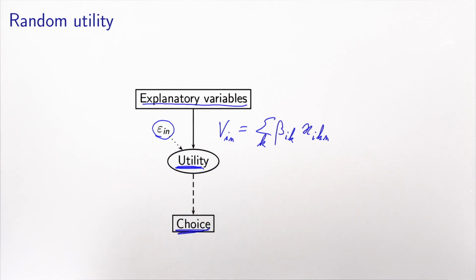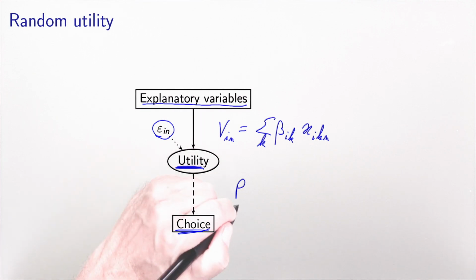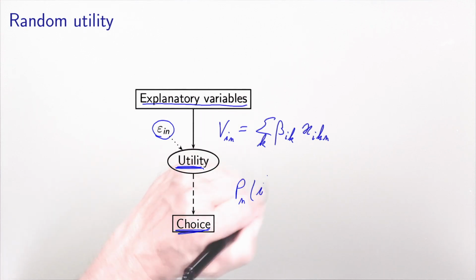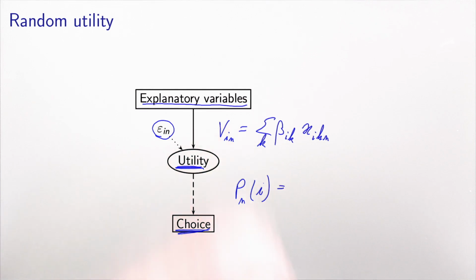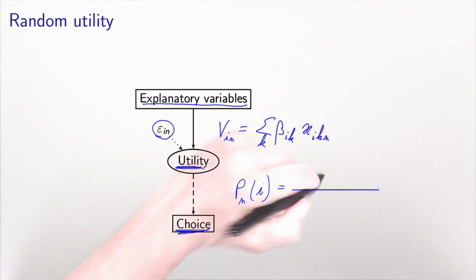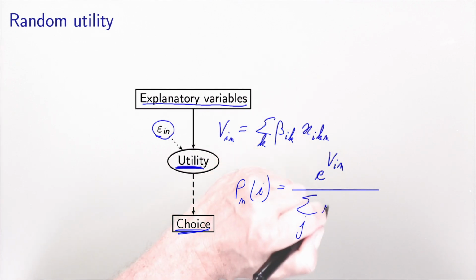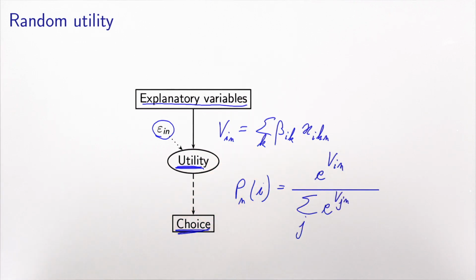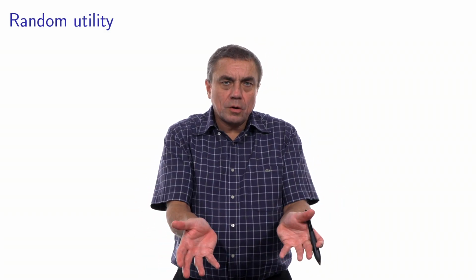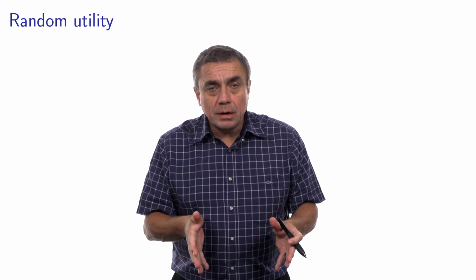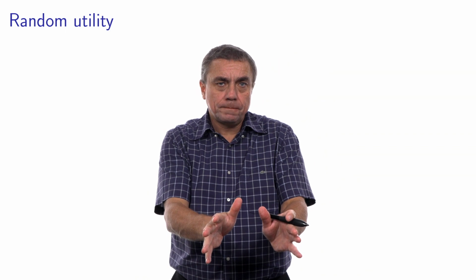A typical example is when we assume that the epsilons are i.i.d. extreme value, we obtain the logit model, and then the measurement equation says that the probability to observe a choice i is equal to e to the V_in divided by the sum over j of e to the V_jn. Okay, so this is an illustration of the graphical convention that I'm using in a context that we know well, which is the classical choice model.